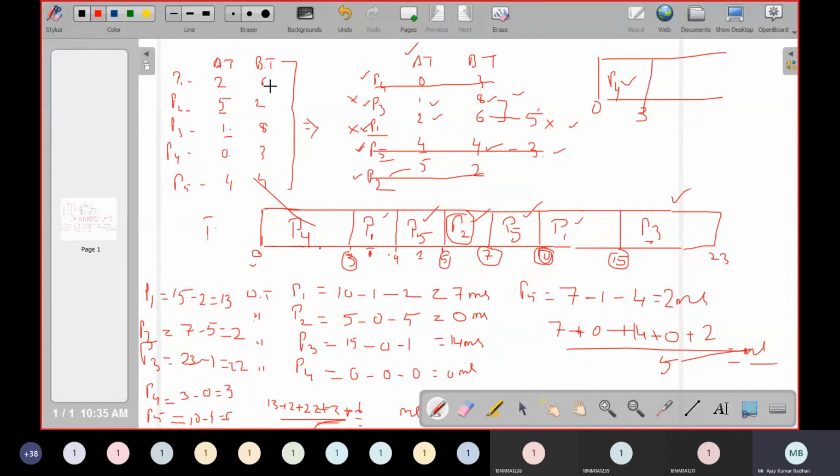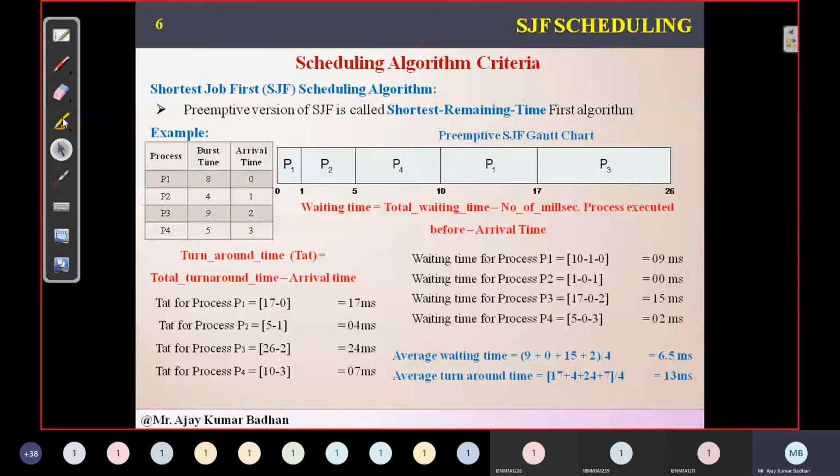So after P4, what will come? Burst time of one process is 2. Then we have 3. We don't have 3 here, no? So we have 1. Among these, we'll be allocating 1. So P3 will be allocated. He was there in the ready queue, so P3 will be executed. After P3, it will execute the other process. What is the other one which came? Burst time is 2, so P2 will be allocated. In this way, the entire process takes place. It's very easy. This is the way it actually works. I hope it is very clear. This is the way you have to do the shortest job first scheduling algorithm.